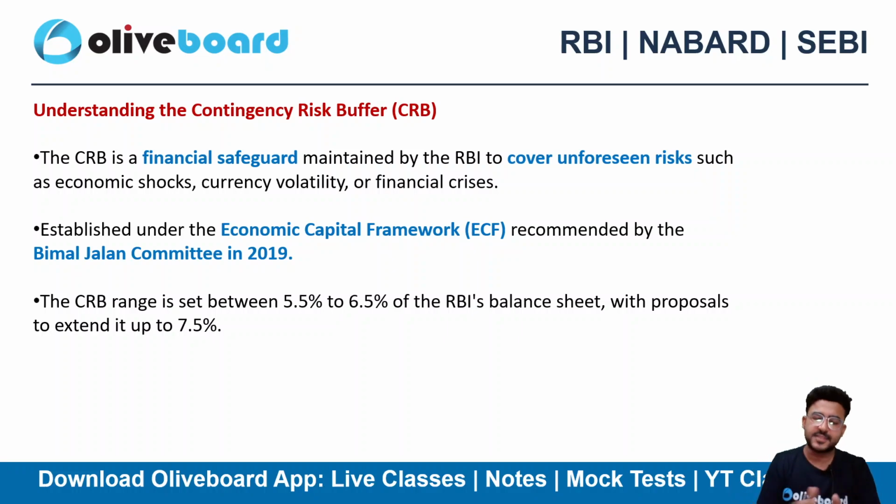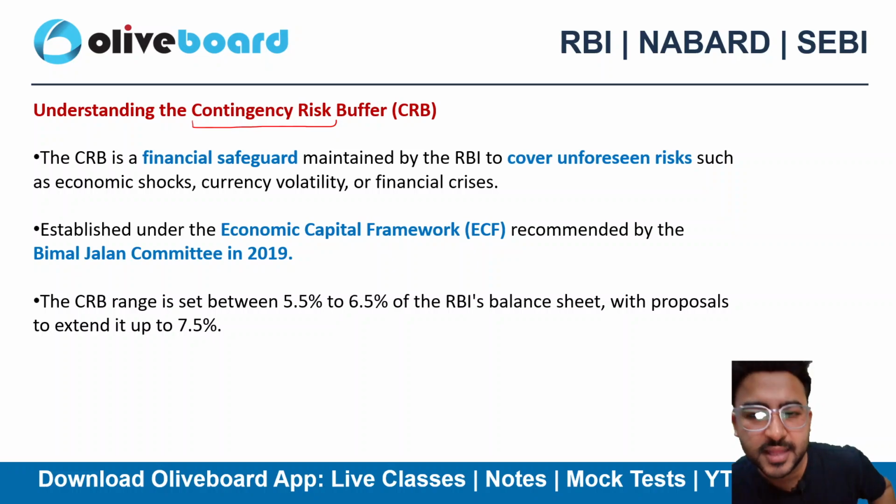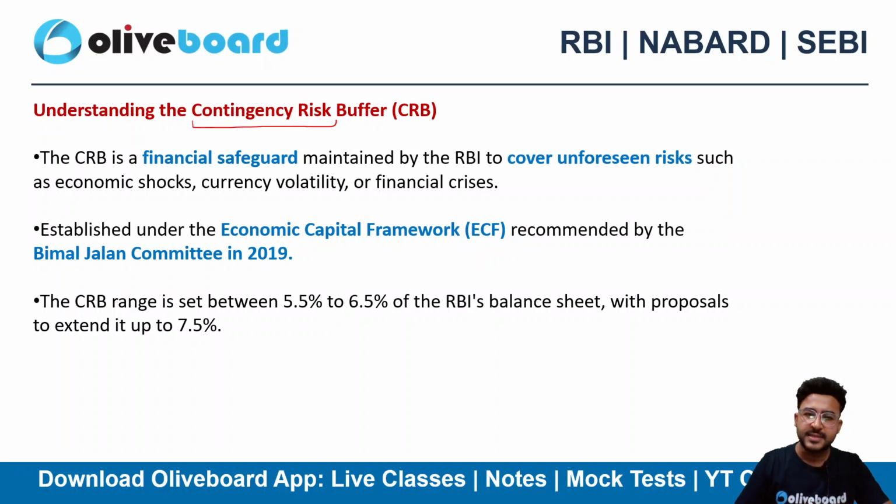Now at the heart of this debate lies the contingency risk buffer, which we call CRB in short form, and that's a crucial component. Let's have a discussion regarding what CRB, that is contingency risk buffer, is all about. As the name says it all, contingency risk. What do you guys mean by contingency risk? Because of some contingent event which we are not sure of as of now, there is a risk, right? And because of that contingent risk, we are trying to create a buffer for eliminating or neutralizing that contingent risk.